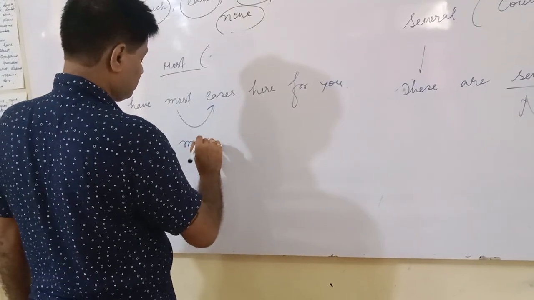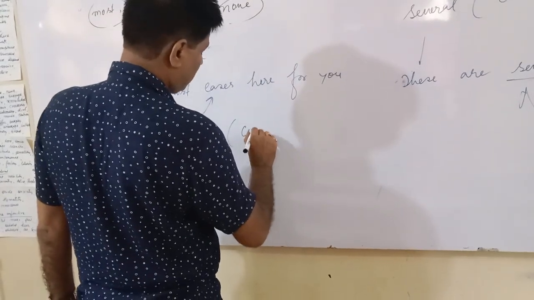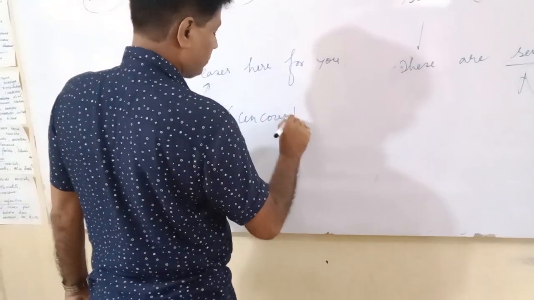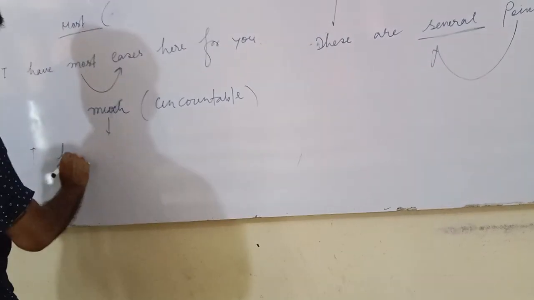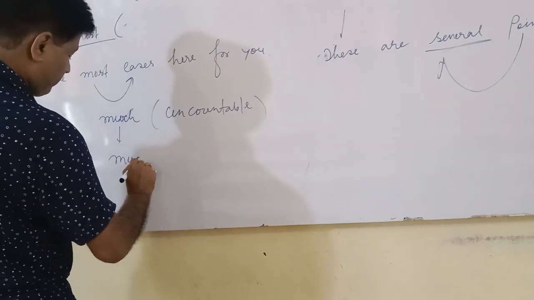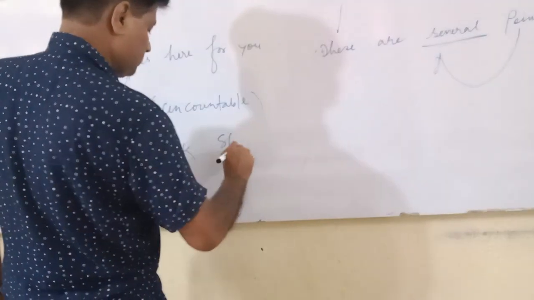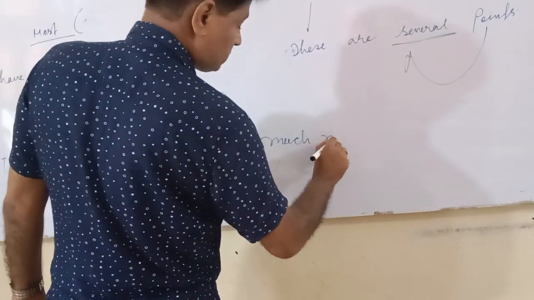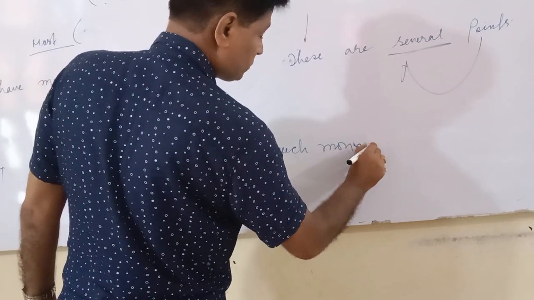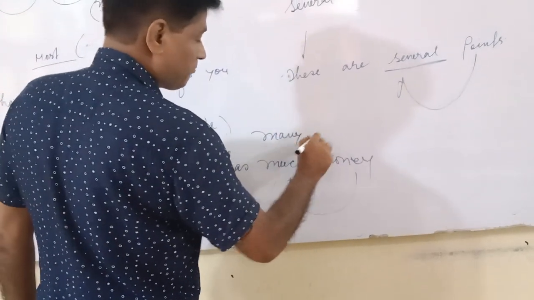Why use much? Much is used before an uncountable noun, which you cannot count. I have much milk. Milk is uncountable, so you are going to use much. She has much money. Money is uncountable, so you use much here, not many monies.